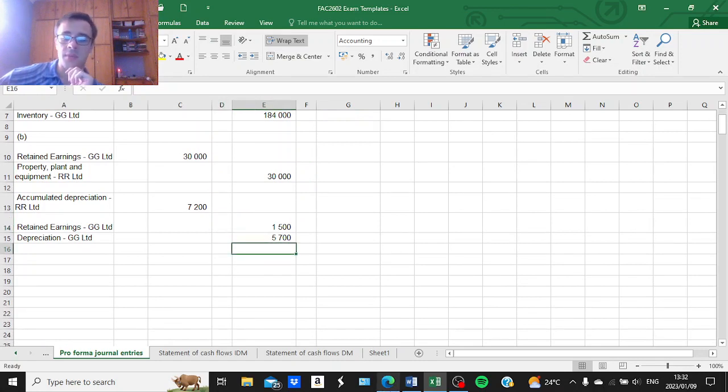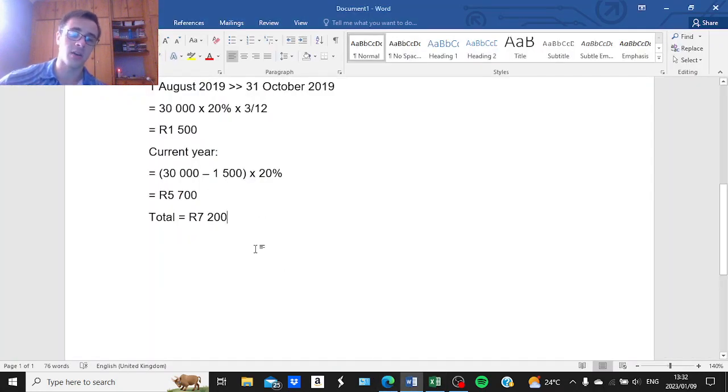Okay, now let me just show you the correct calculation if we use the straight line method. If we use the straight line method, the total unrealized depreciation would be calculated immediately from the date of sale, the 1st of August 2019, to the end of the current year, which was the 31st of October 2020.